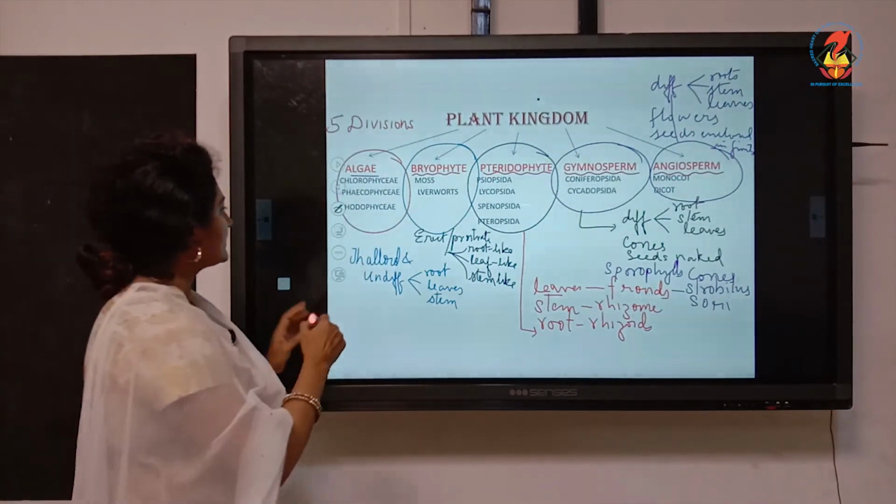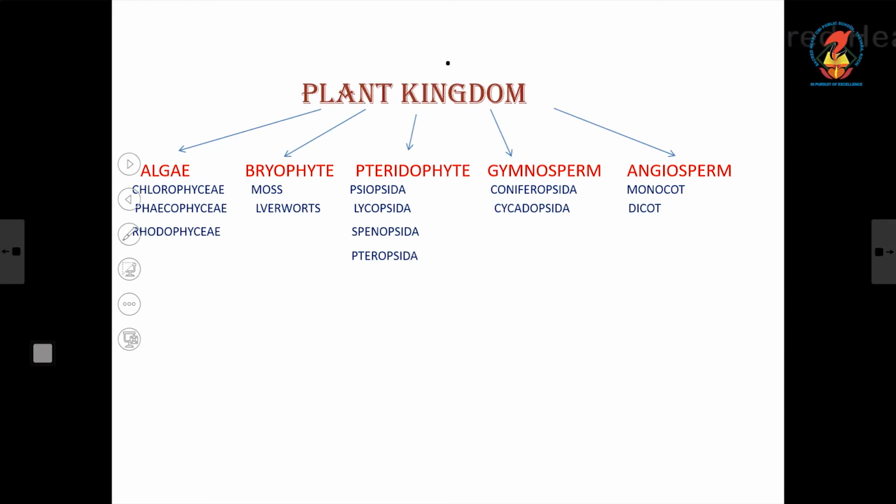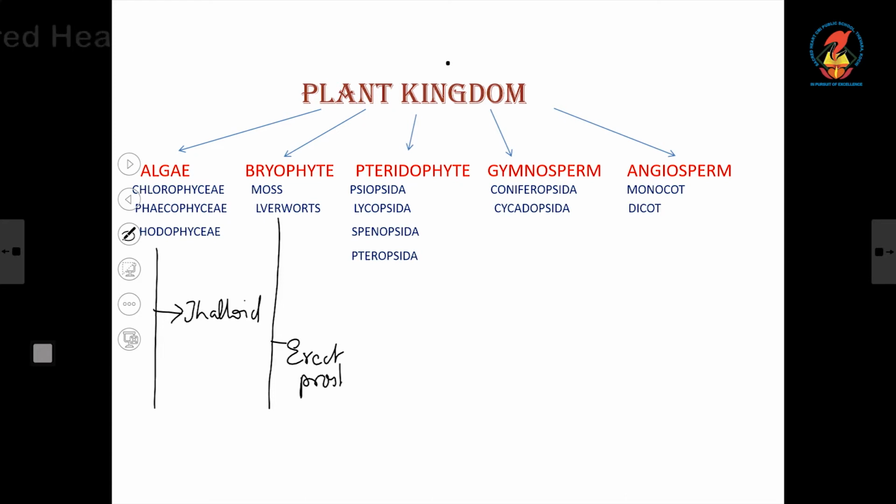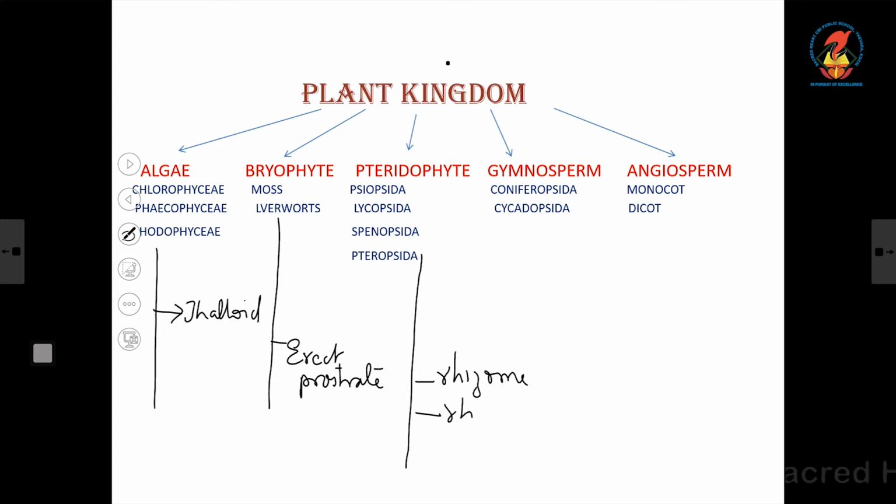So once again a recap. Algae. Features of algae: they have a thalloid-like body, not differentiated into root, stem and leaves. Bryophytes: they have an erect or prostrate body, differentiated into root-like, leaf-like and stem-like structures. Pteridophytes: they are differentiated into the stem called rhizome, roots called rhizoids, and leaves called fronds.